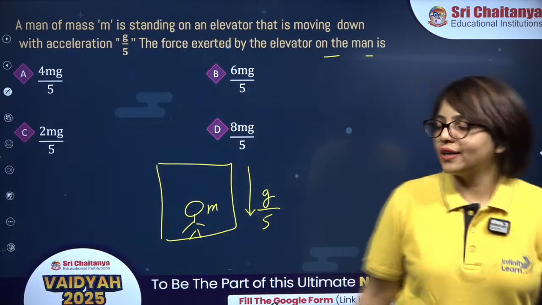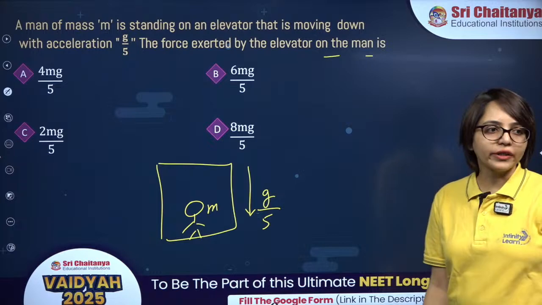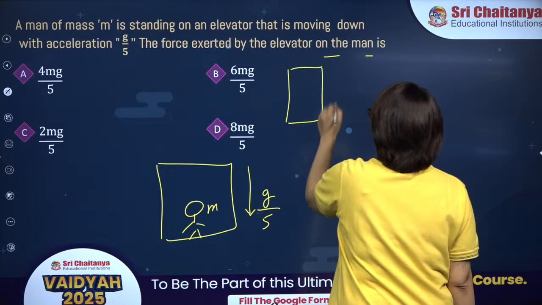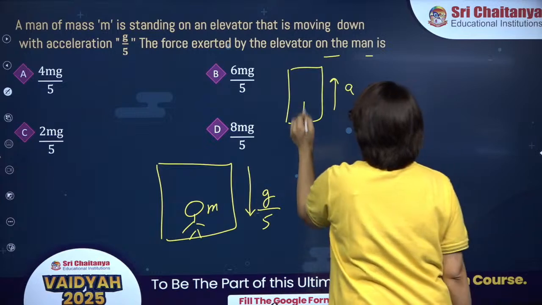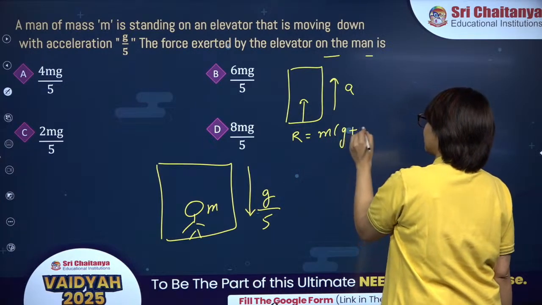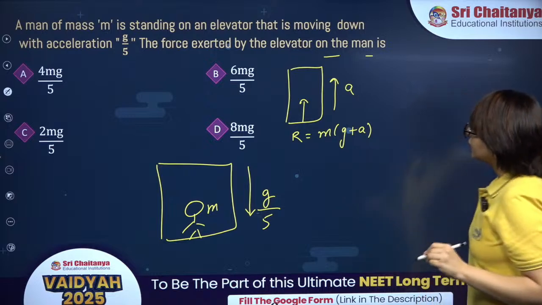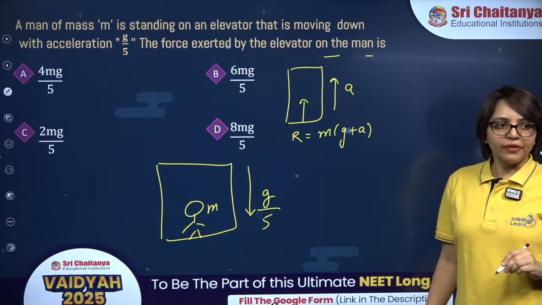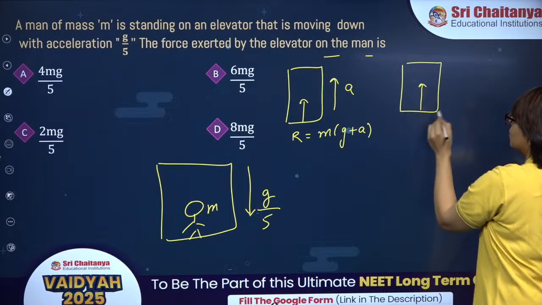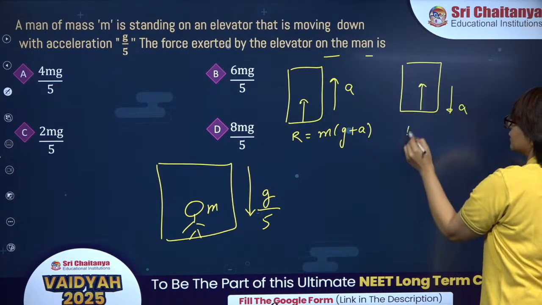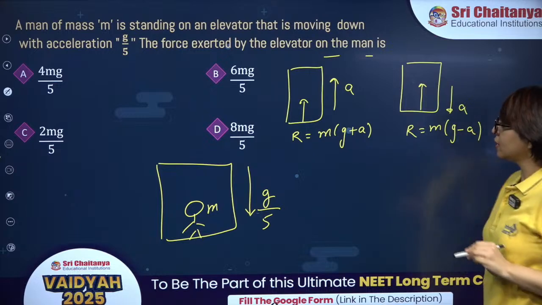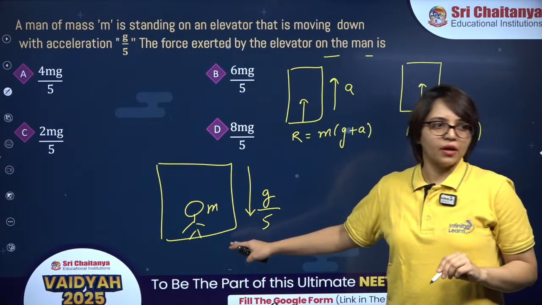If you want, you can directly apply the shortcut over here, right? If the elevator is accelerating up, then this normal reaction on the person is m of g plus a. Fine. If the elevator is accelerating down, then normal reaction on the person is m of g minus a. Okay, a is g by 5.